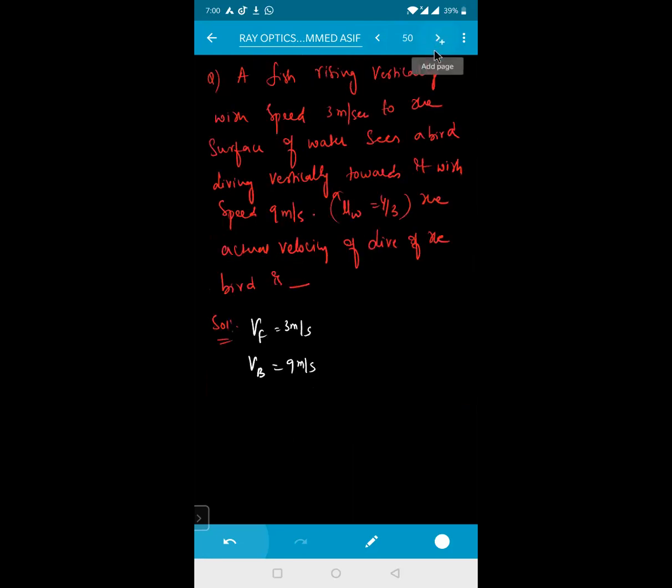So what is being asked? The actual velocity of the dive of the bird is being asked. So v will be equal to velocity of the fish plus mu into velocity of the bird. Velocity of fish is how much for me? 3. Refractive index of water is how much? 4/3. Velocity of bird is how much? 9. 3 ones are 3, 3 threes are 9. So this becomes 3 plus 12, 3 fours are 12.